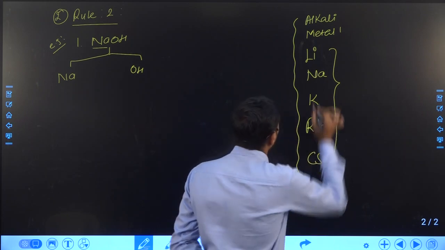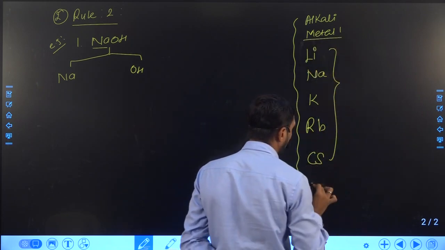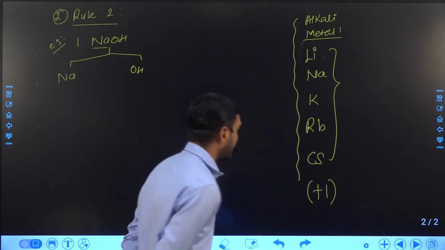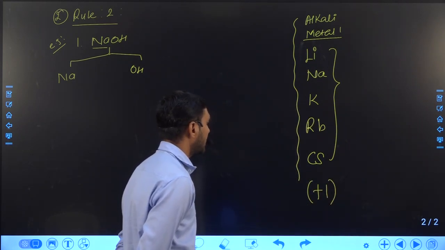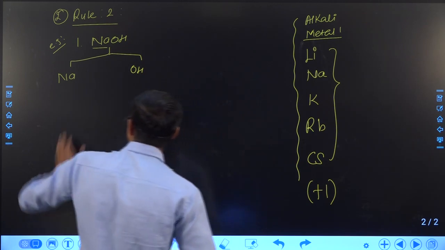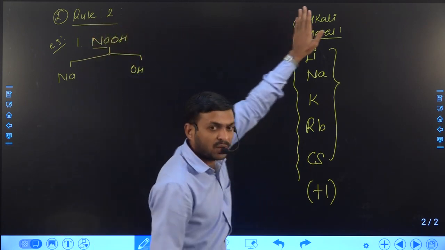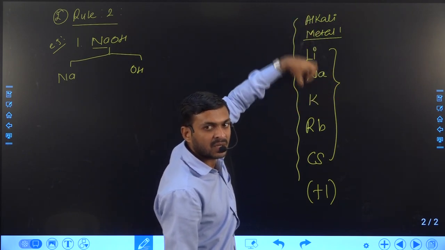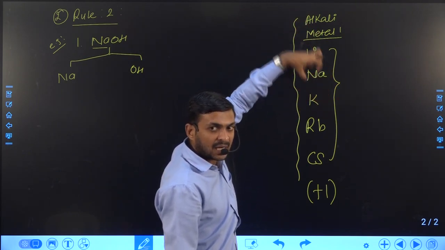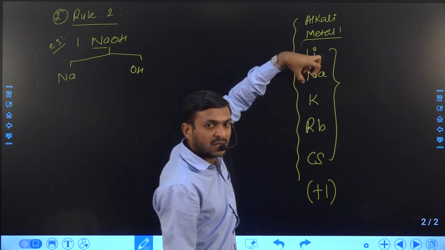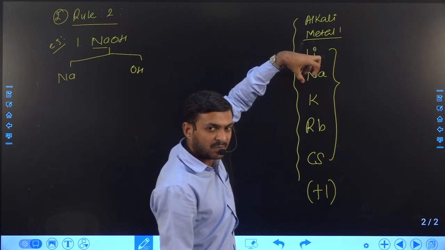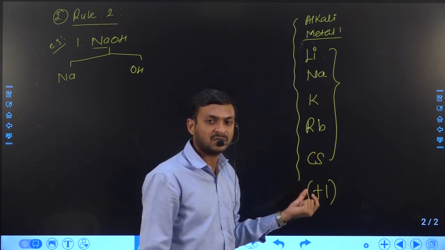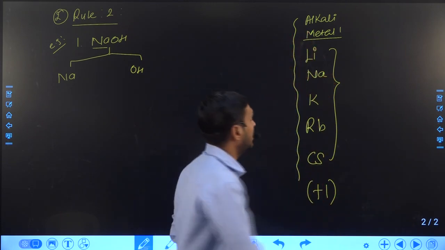The charge on an alkali metal is always +1. You should remember this very well. Whenever we see any compound, in most molecules the positive ion is an alkali metal ion, so you have to take charge +1 for the alkali metal.